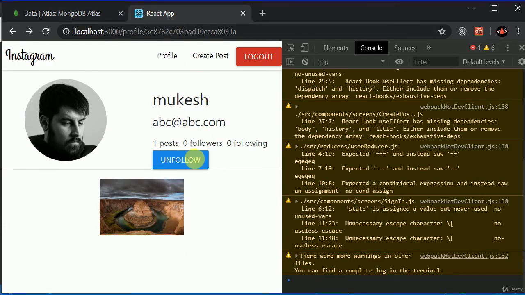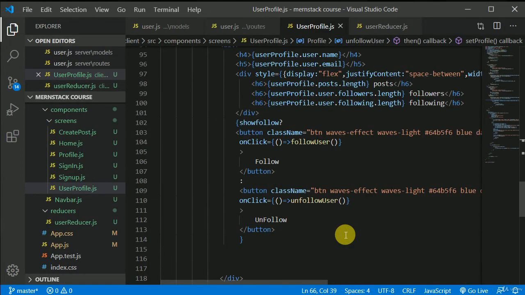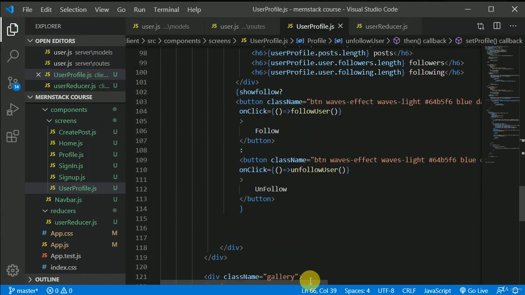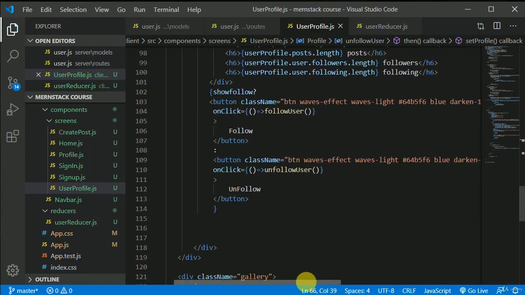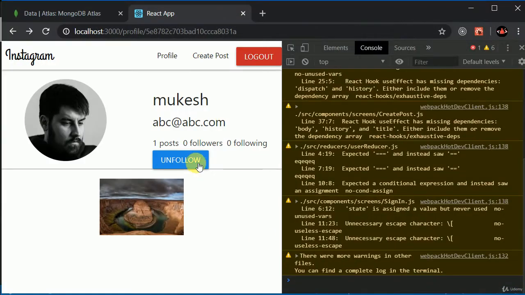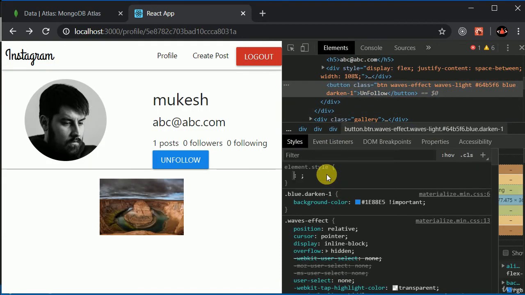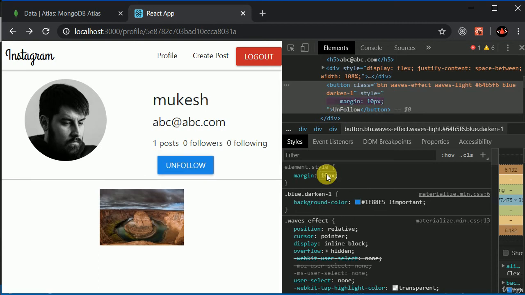We can add a little style to this button, maybe. Yeah, so let's do that. Let's see what the class name is. Okay, so I'll be giving a little bit of margin to this. First, let's inspect this and try to add a margin in here. Margin of, let's say, 10 pixels. Yeah, it is decent. Okay, 10 pixels is perfect.